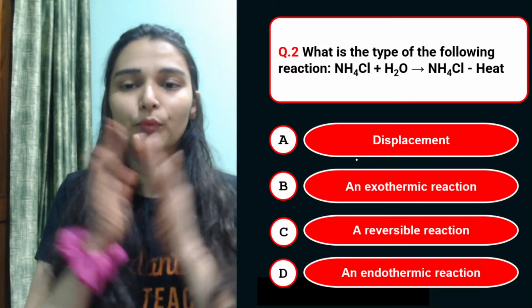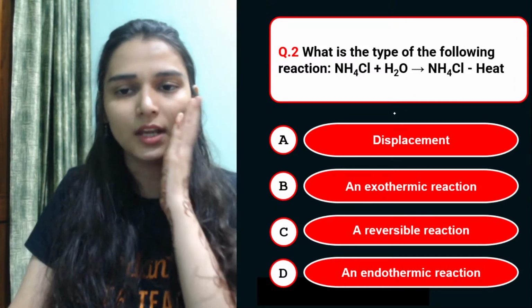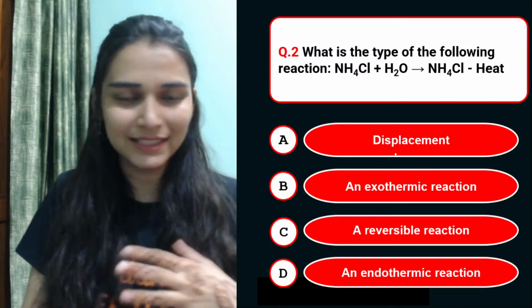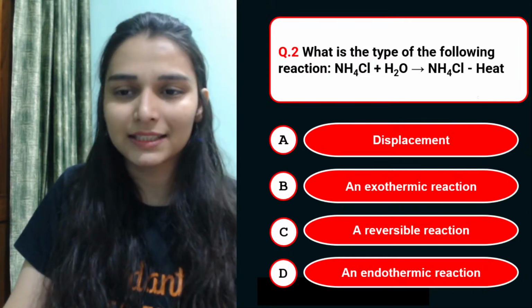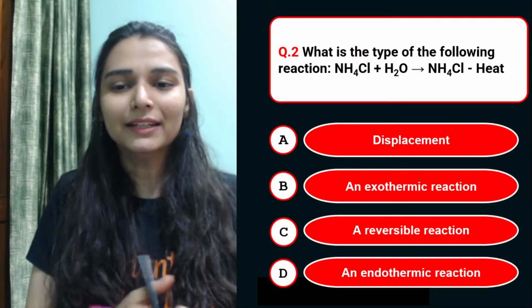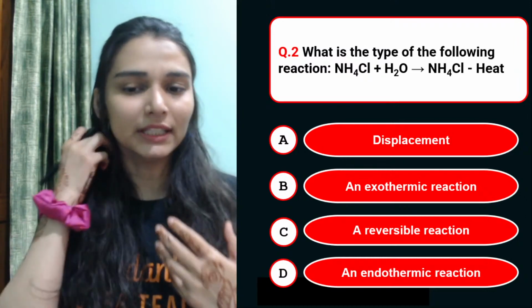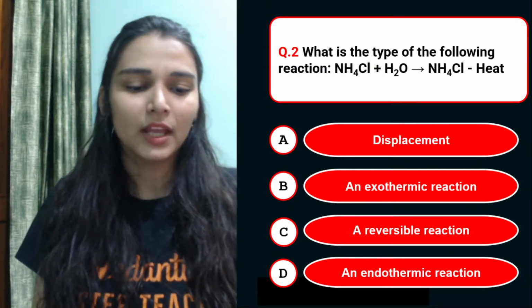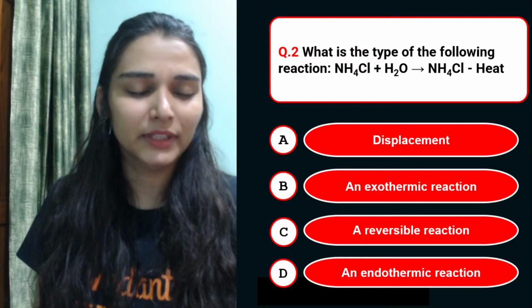The second question, what is the type of the reaction given on the screen? Ammonium chloride with water, you have just put it in water, and then you can see minus heat shown over there. What kind of reaction is this? Displacement, an exothermic reaction, reversible reaction or endothermic reaction? Everybody in the chat box, I'll just have a look at that. Give me a second.